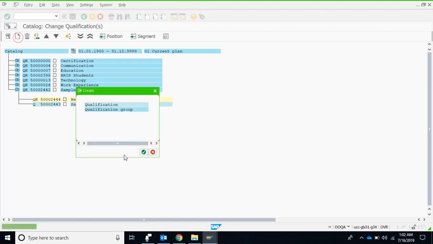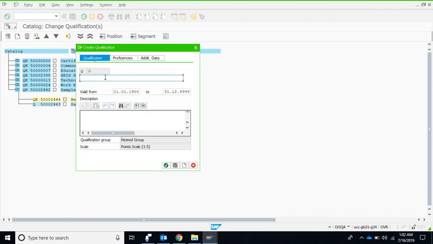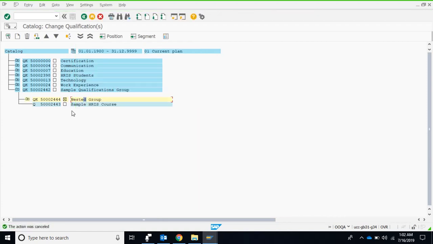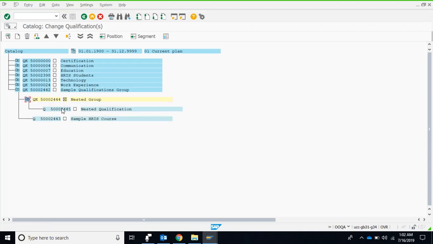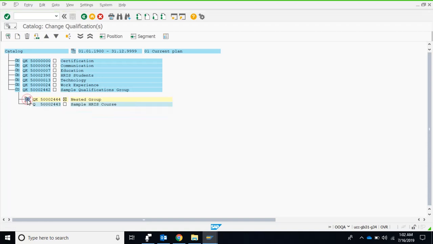So again, now I want to create a qualification in this group, and this is nested qualifications. And I save it and cross it, right? So you can see that the system has made now this group and this one qualification, both are parallel, lying in this particular group. So this is the way. I will delete this group shortly.